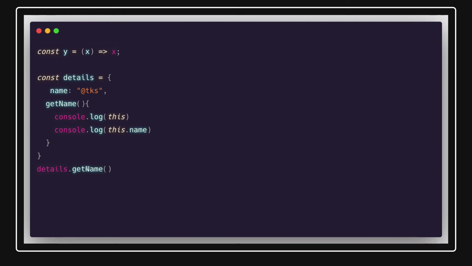Here this will point to the current object. Okay, details.getName you are calling. So whatever you are trying to print, this will point to this object. In this function definition, this will point to this object, right? So here it is not pointing to the window object which we were seeing earlier in the simple function example.